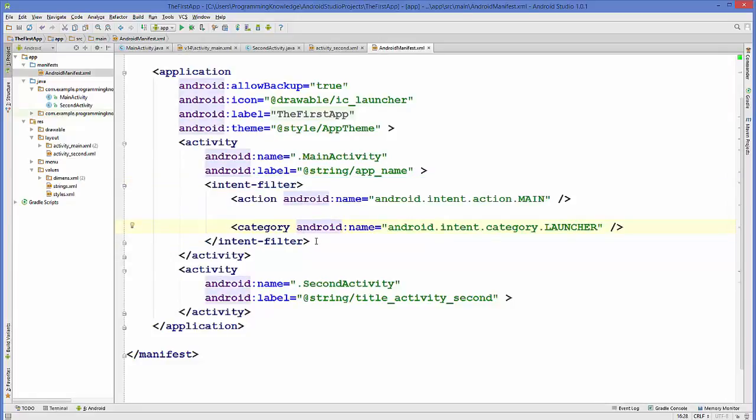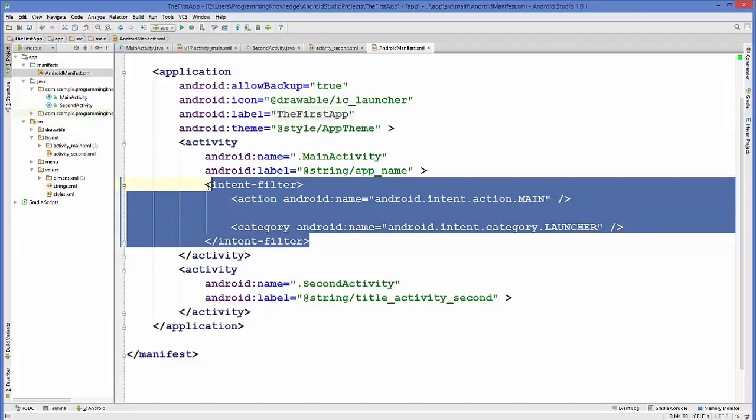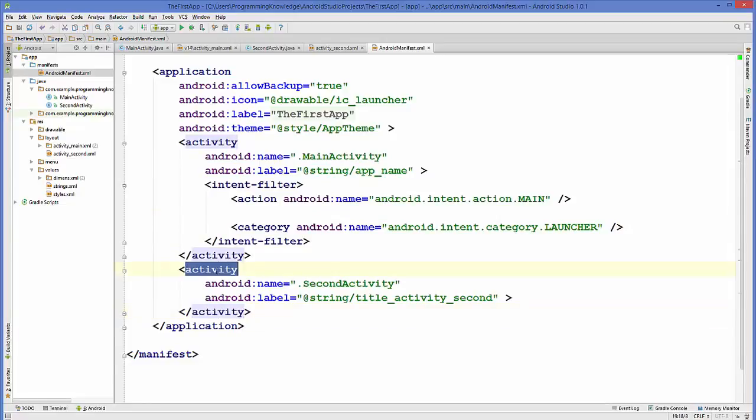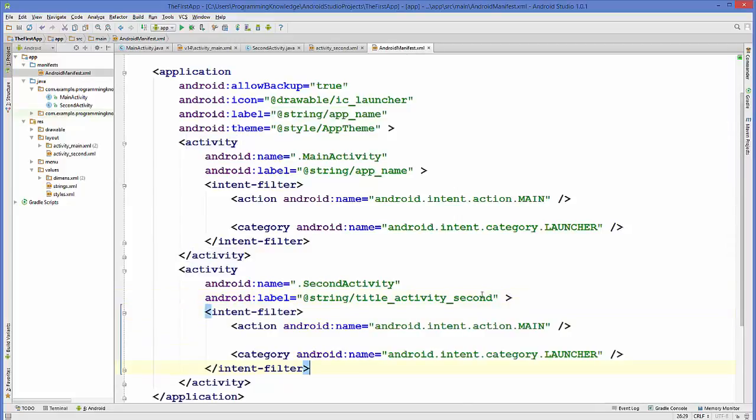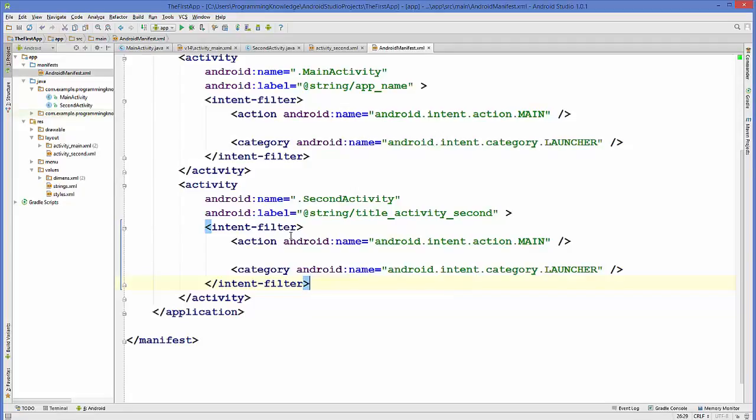So what we are going to do is copy this intent filter from here. So just copy this and go inside your second activity element or tag here, make a space and paste this intent-filter here, right?